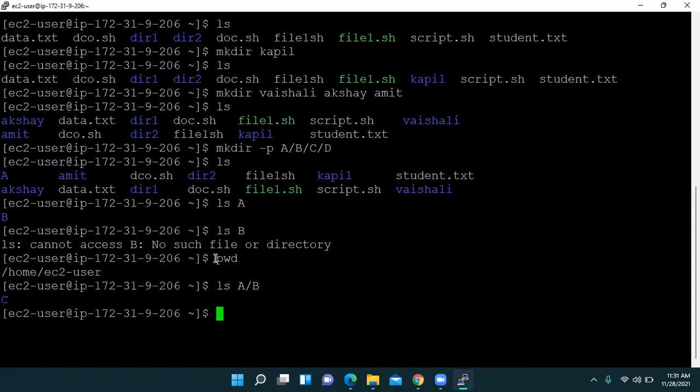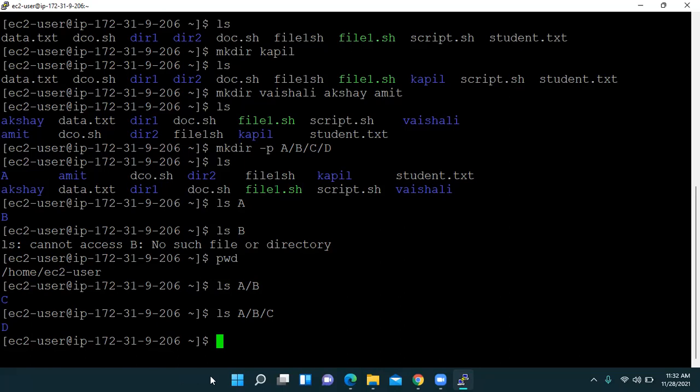Now inside C there is D. So by using the ls command again, we write A, then B, then C. So we have to specify the complete path. What is the benefit of this? We are in EC2 user only, we want to work on this directory only, but we want to check what is contained in C. So if we press C, now we know there is a D. So this is a benefit of the list command also. When we press ls only, it lists out the content which is present in that directory only.